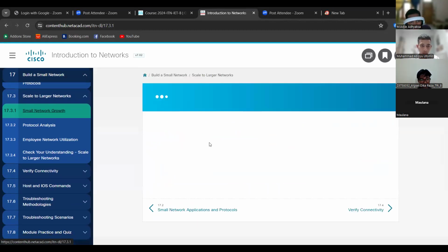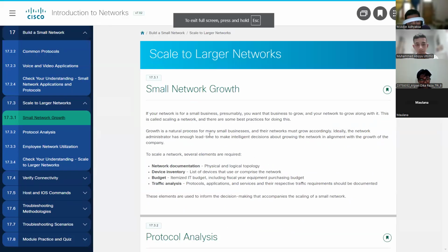Next, small network growth. Growth is a natural process for many small businesses, and the network must grow accordingly. Ideally, the network administrator has enough lead time to make intelligent decisions about growing the network in alignment with the growth of the company. To scale a network, several elements are required. There are four: network documentation, device inventory, budget, and traffic analysis.